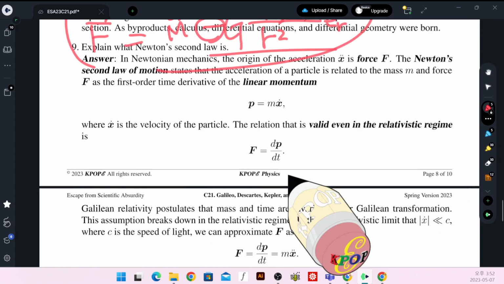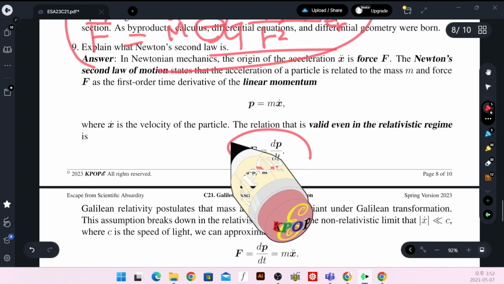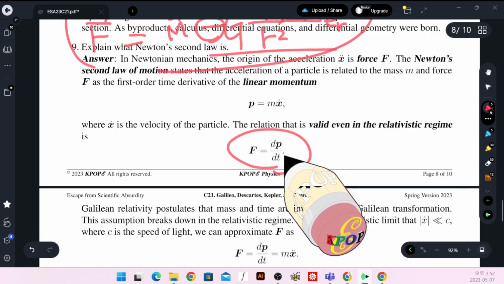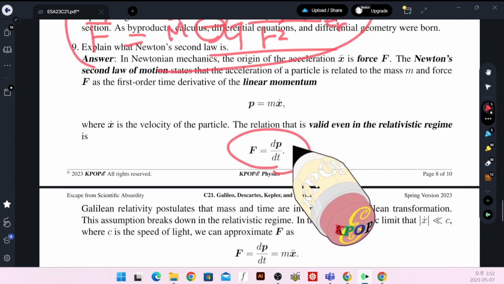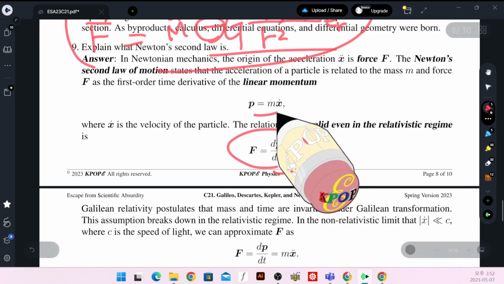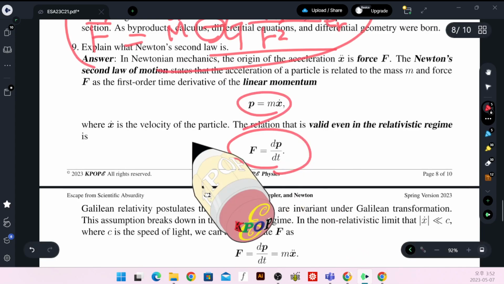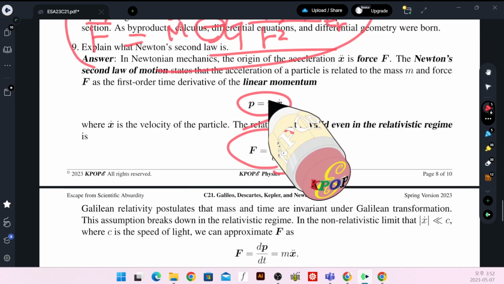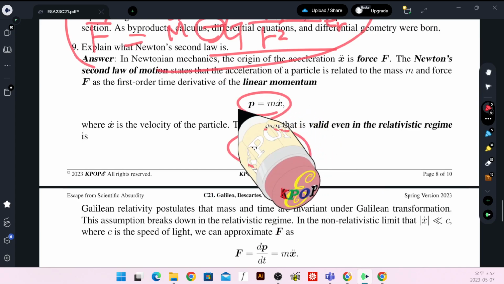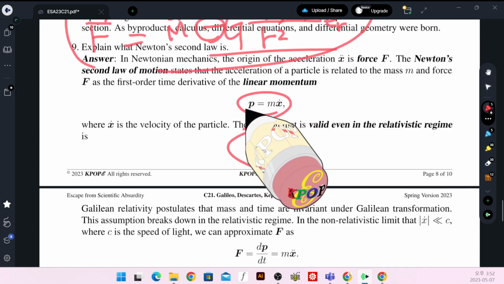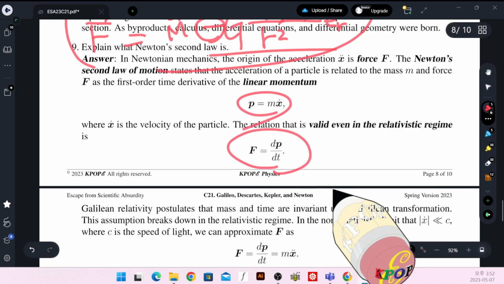Explain what Newton's second law is. F equals ma can be replaced with the time derivative of linear momentum, where linear momentum is mass multiplied by velocity. In Newtonian mechanics, although it is not true in Einstein's relativity, mass is invariant. Therefore, the time derivative of linear momentum is mass times acceleration.